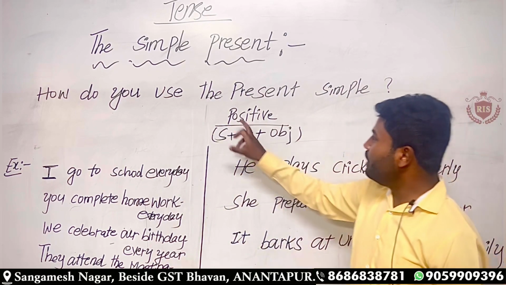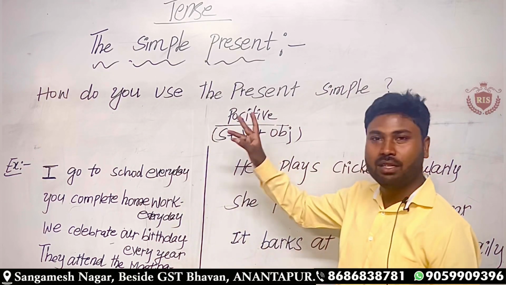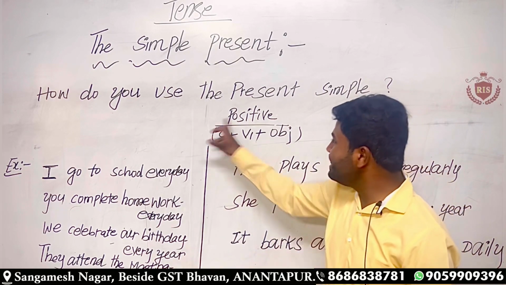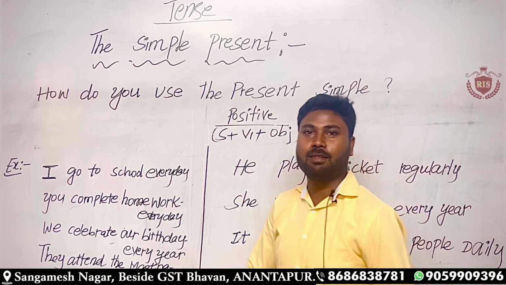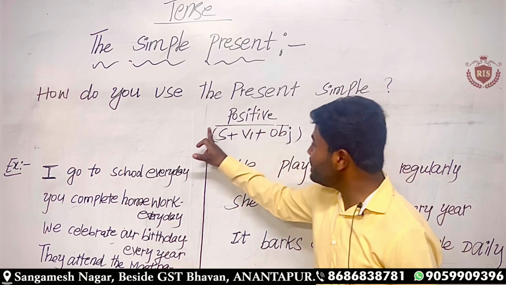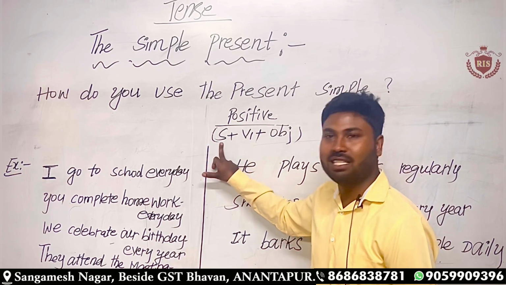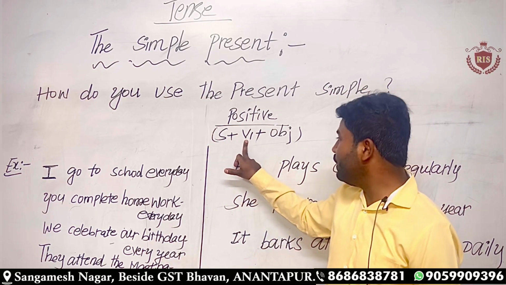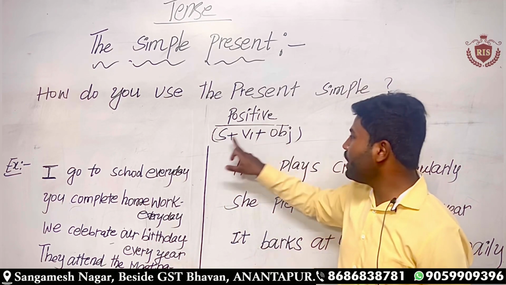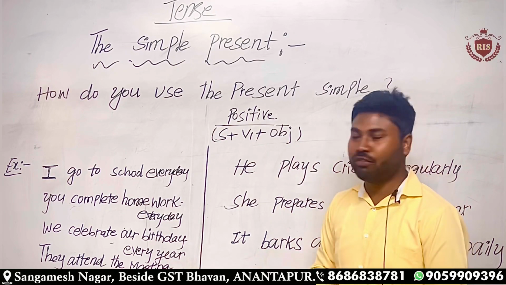Okay, look at this. First of all, we have three types of sentences. One is affirmative, positive. The second one is negative, and the third one is interrogative. First, let us learn how to frame a positive sentence, also known as an affirmative sentence. The structure to form the positive sentence is: first we place the subject, plus verb V1, the infinitive form of the verb, and the object. Subject plus verb plus object.